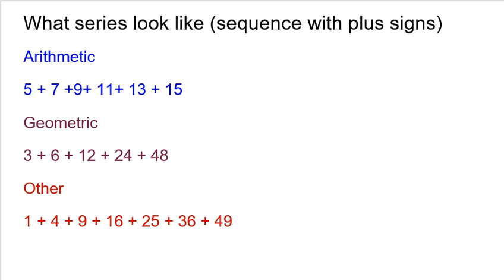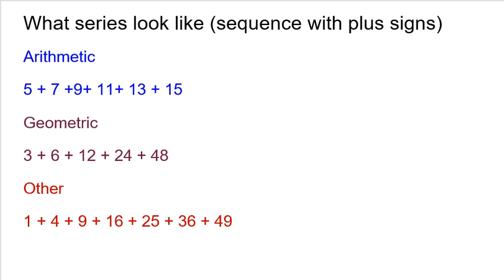Now, again, honestly, a series is just a sequence with plus signs. So here's an arithmetic sequence that is actually turned into an arithmetic series. So we have the sequence 5, 7, 9, 11, 13, 15, and so on. So that's arithmetic. But again, instead of just looking at them, which is a sequence, we're going to add all of them together. So there is a set of numbers from an arithmetic sequence that we're going to add together, and that is a series.